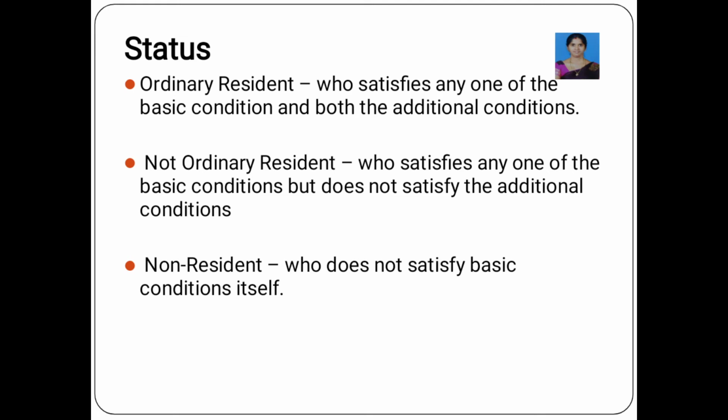Whereas if the assessee fulfills only the basic condition alone, then he must be considered as resident but not ordinary resident. The final case is, if the assessee has not fulfilled both conditions, then he must be considered as non-resident. If he fulfills the basic condition, then we have to go for the additional condition. If he does not fulfill the basic condition, then we cannot check the additional condition. That is the rule for it.